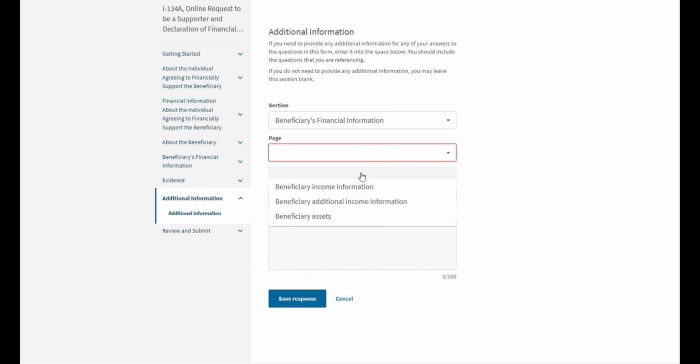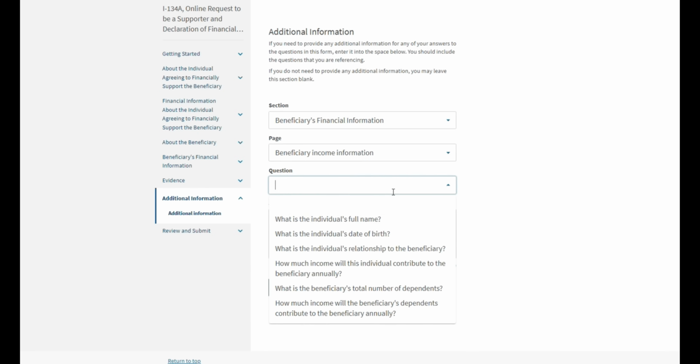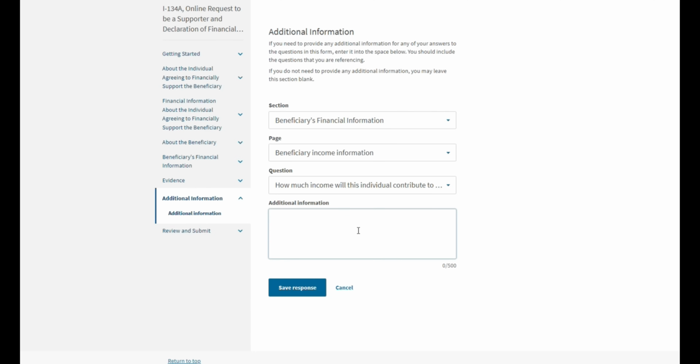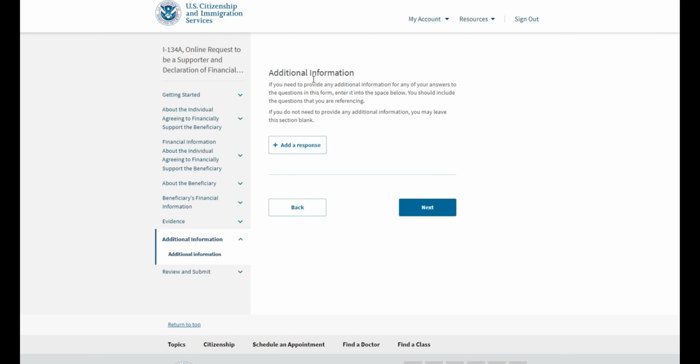Maybe you want to clarify something about the beneficiary's income, and you could say, for instance, it's referring to how much income the beneficiary makes, and here you can clarify, for instance, maybe the beneficiary is employed overseas, or maybe they have an international contract or something like that, that this income may be available to them, or maybe it's a residual income that they're getting or something like that. So you can try to specify it here. However, if you do not have any additional information to provide, you can simply skip this page.